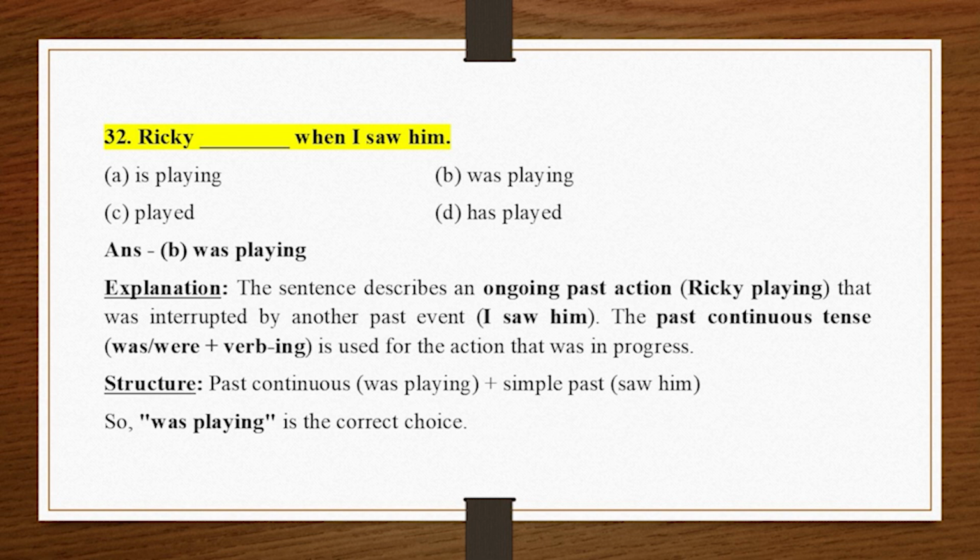The past continuous tense, was or were plus verb ing, is used for the action that was in progress. Structure, past continuous, was playing, plus simple past, saw him. So, was playing is the correct choice.